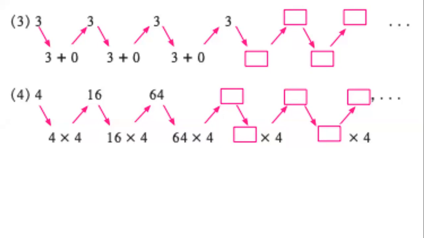Fourth one was we are multiplying, not adding anything. We were multiplying the previous term by 4. So 4 into 4 is 16. 16 into 4 is 64. So Khadija, when you said multiples of 4 or power of 4, you can also see it as 4 to the power 1, 4 to the power 2, 4 to the power 3, and so on. So we are multiplying the previous term by 4. Is it okay? Do you agree? Is it clear?